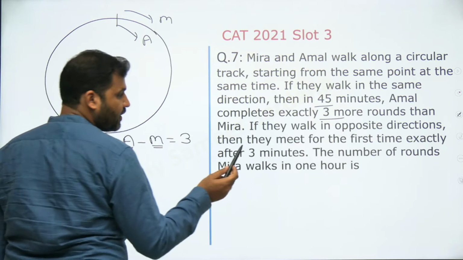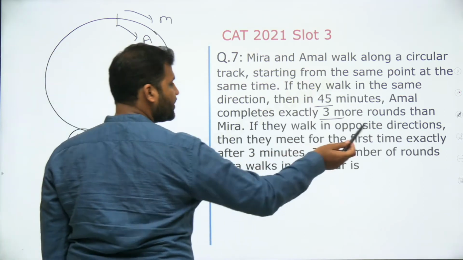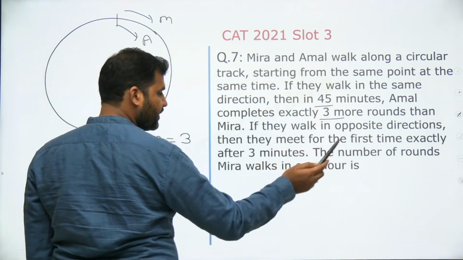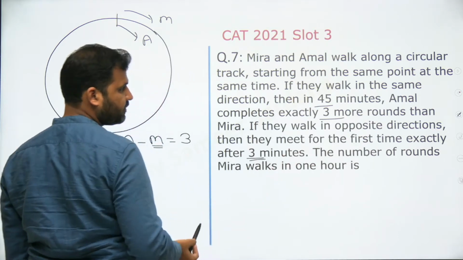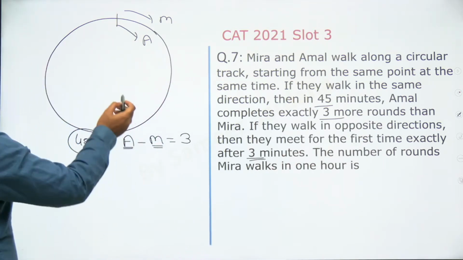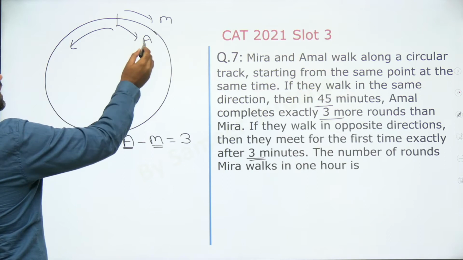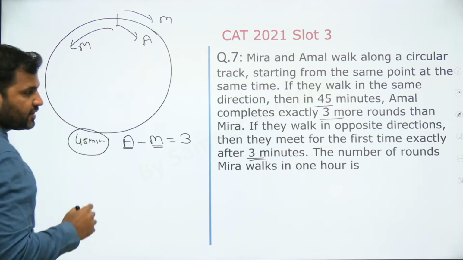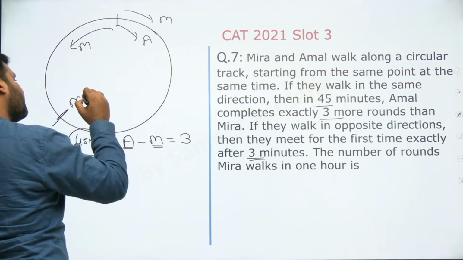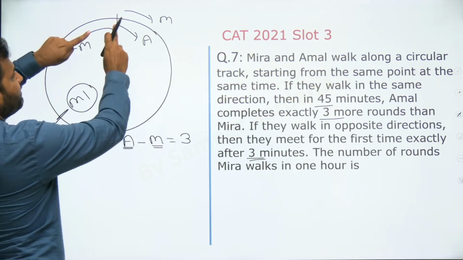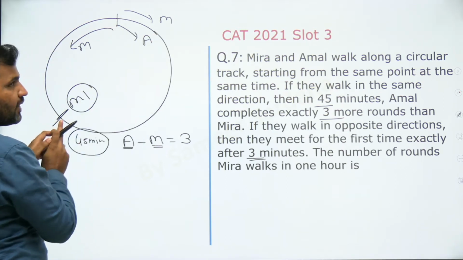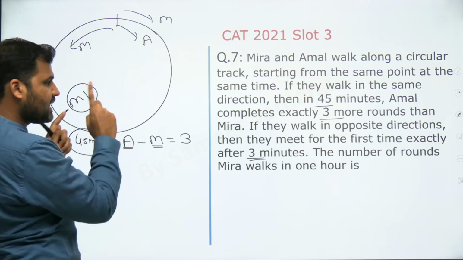The question says that if they walk in the opposite direction, they meet for the first time exactly after 3 minutes. So guys, you see that if they are moving in the opposite direction, whenever they meet for the first time, it will be only when they are completing 1 round together.